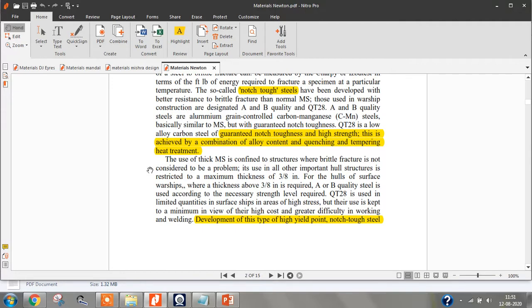If you take the warships, they use QT28 series. QT28, that is a type of steel they use for warships.